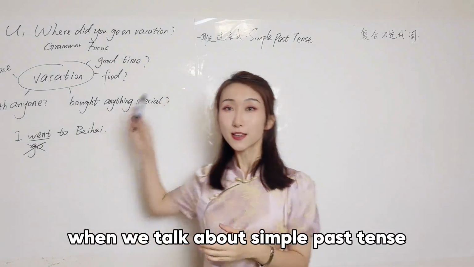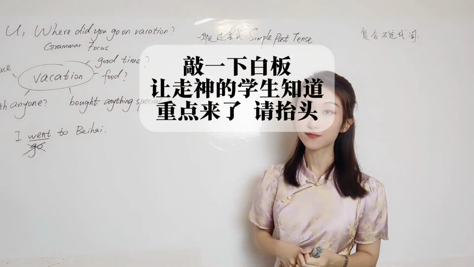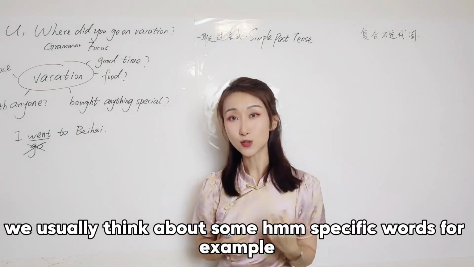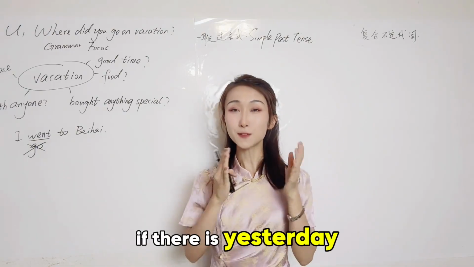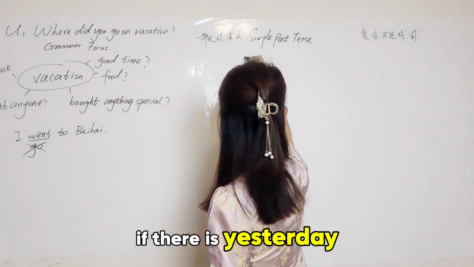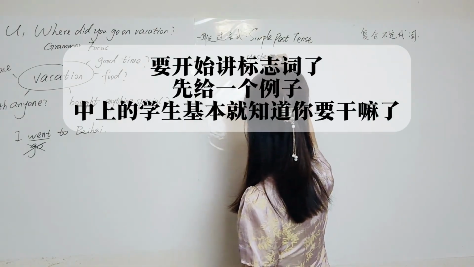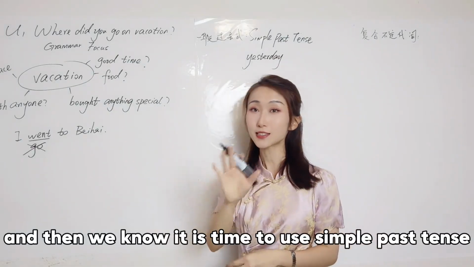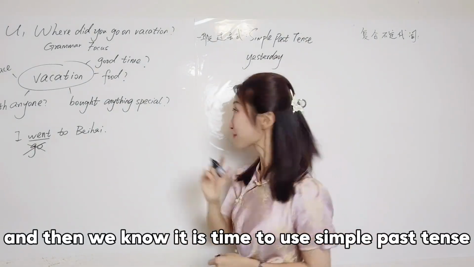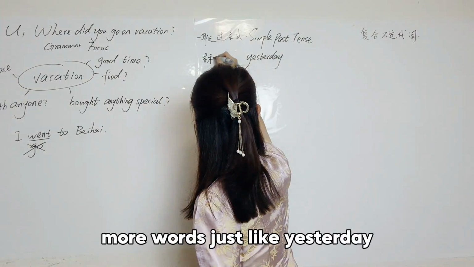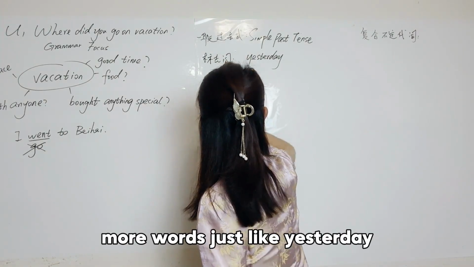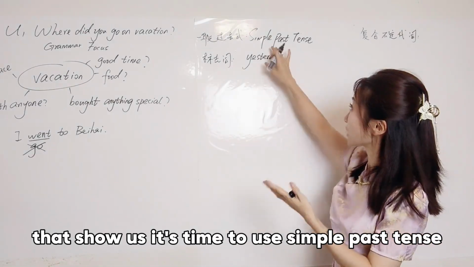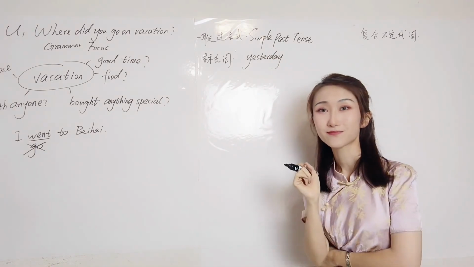When we talk about simple past tense, we usually think about some specific words. For example, if there is yesterday in a sentence, and then we know it is time to use simple past tense. So could you please give me more words, just like yesterday, that show us it's time to use simple past tense?